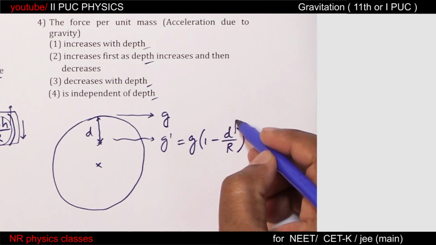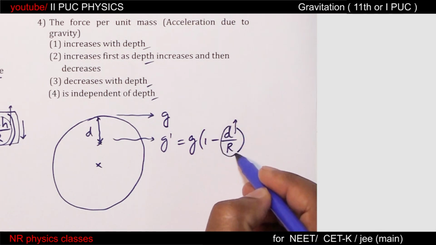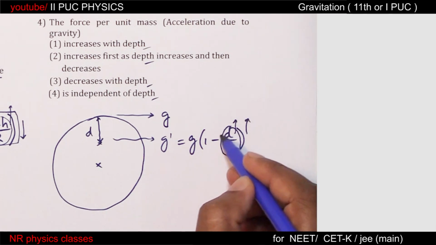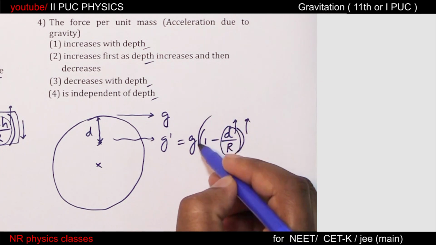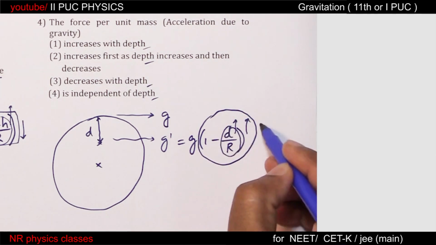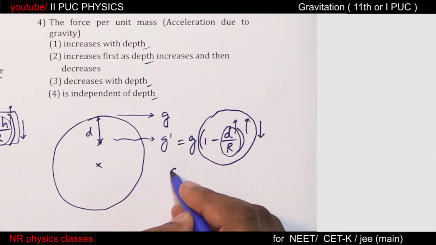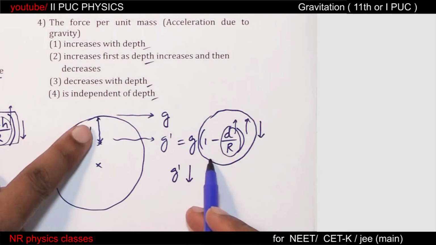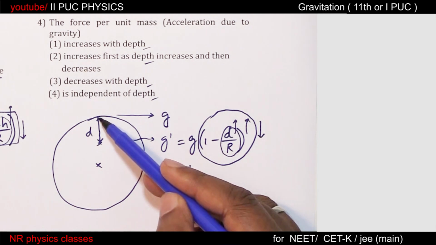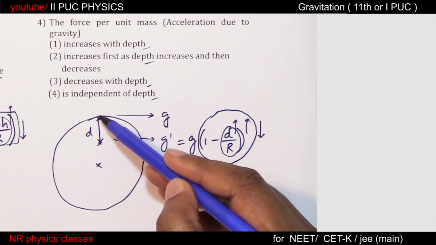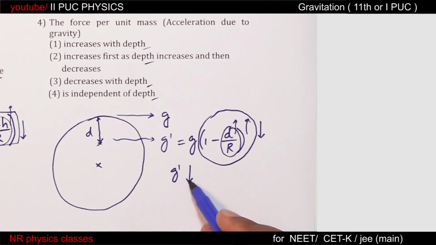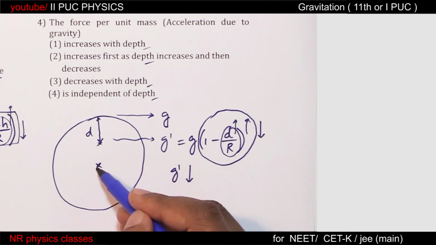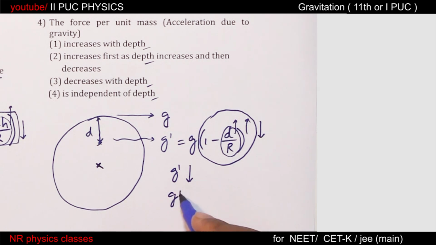So with the increase in depth, this quantity d by r increases, this 1 minus d by r decreases. Therefore g dash decreases. Observe, as the depth increases, acceleration due to gravity decreases. At the center, it is 0.